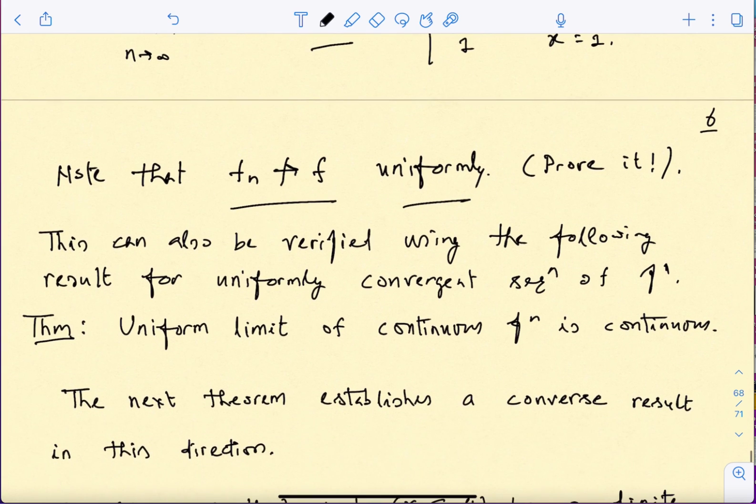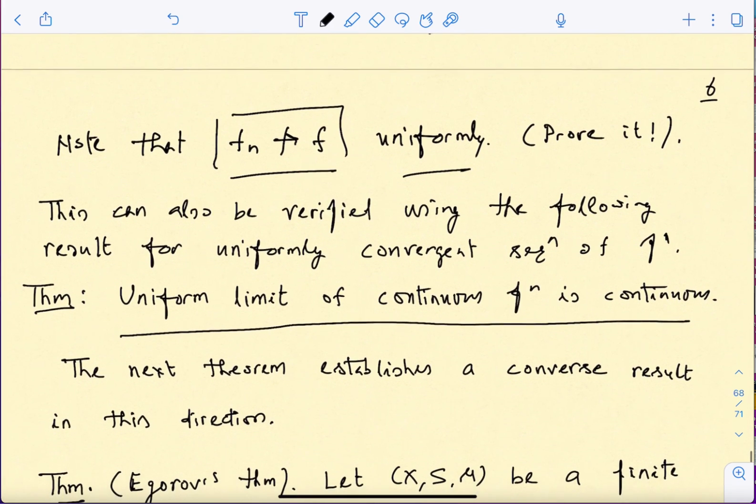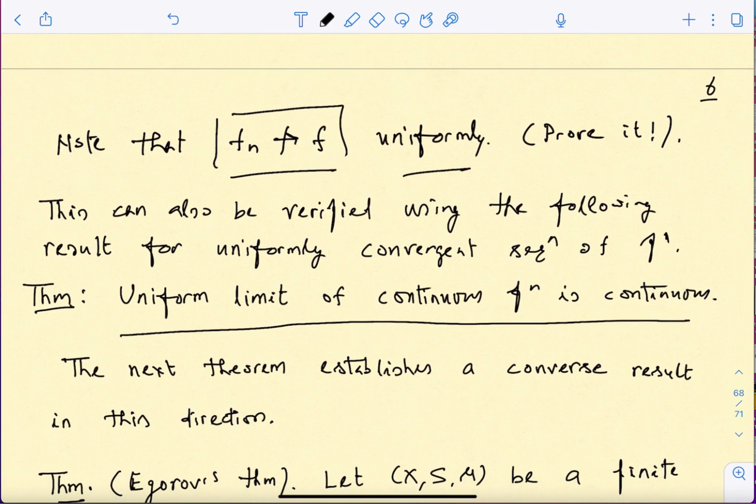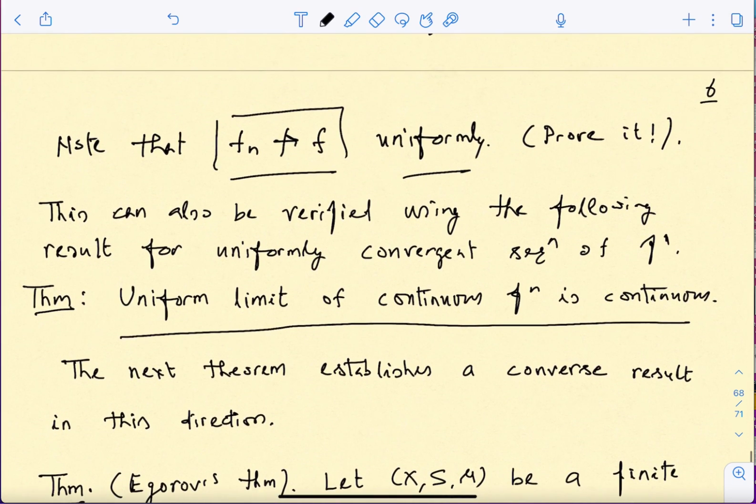In fact, you might have seen this theorem in your real analysis, that the uniform limit of continuous functions is continuous. If you remember this theorem, you can directly apply it, but I would recommend that you directly just use the definition and try to prove that f_n's do not converge uniformly to f in this particular case, and try to think of a couple of more examples, that will help. Okay, so now in measure theory, this is going to be very important.